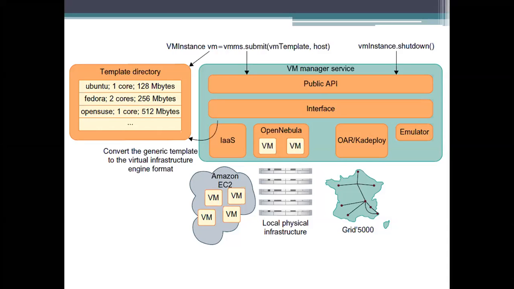How it is done here: we are taking an example for EC2, that is Amazon Elastic Compute Cloud. Here first we are creating a temporary directory, presenting methods submit and shutdown. If you see the VM instance, how we create the instance here: VM equals virtual machine instance, VM equals VMM, and then dot submit. We have to take the templates and the host into consideration.